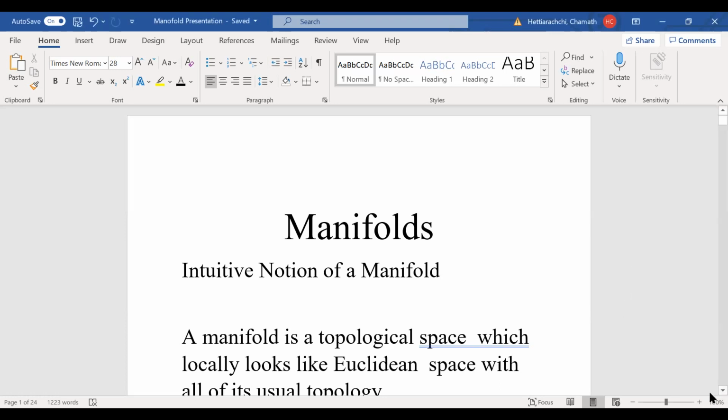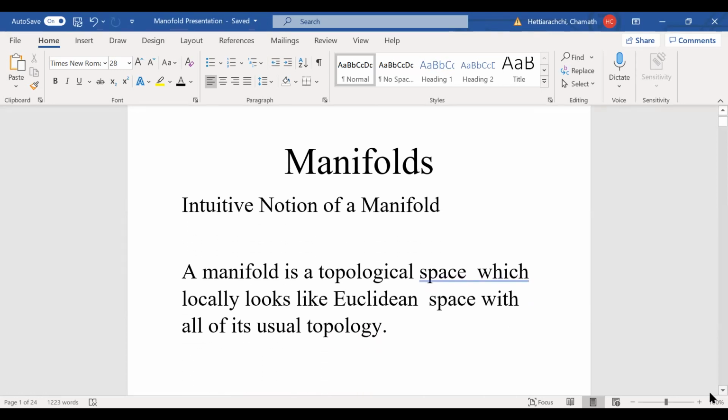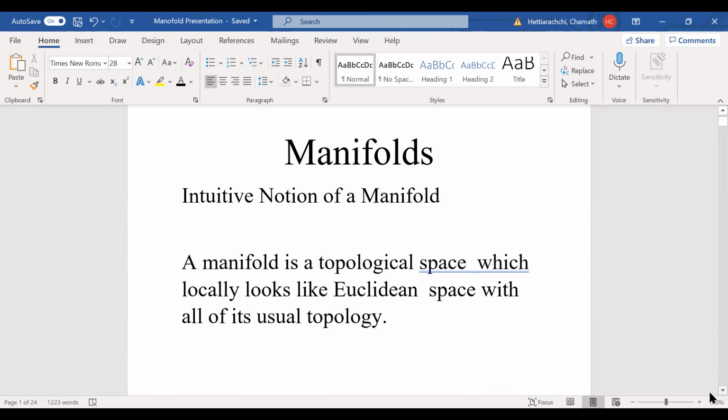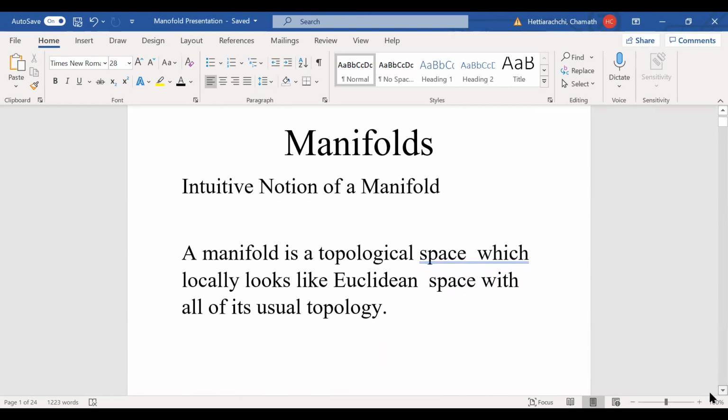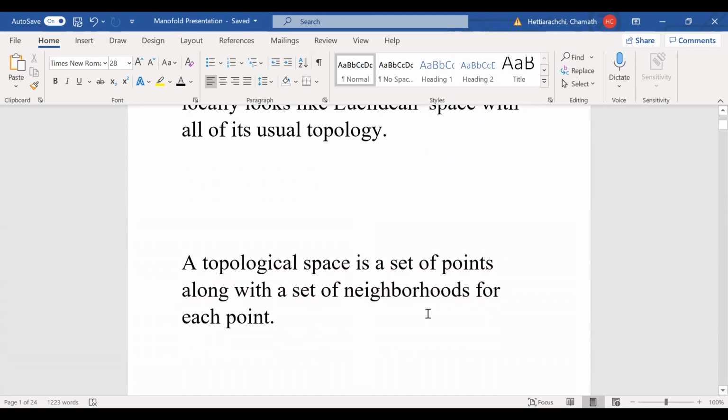looks like a Euclidean space with all of its usual topology. And first of all, let me explain what a topology is. So we have the definition here, topology. It's going to be any space, a topological space. It's going to be any set of points along with a set of neighborhoods for each point.